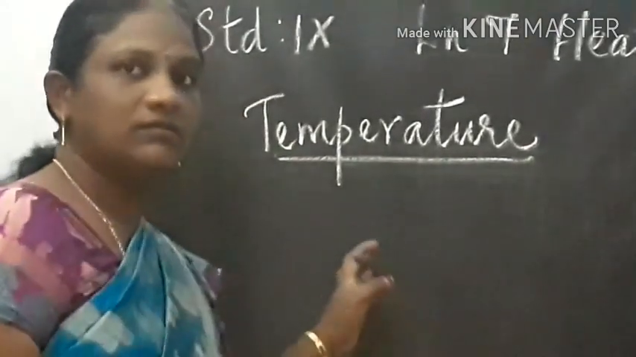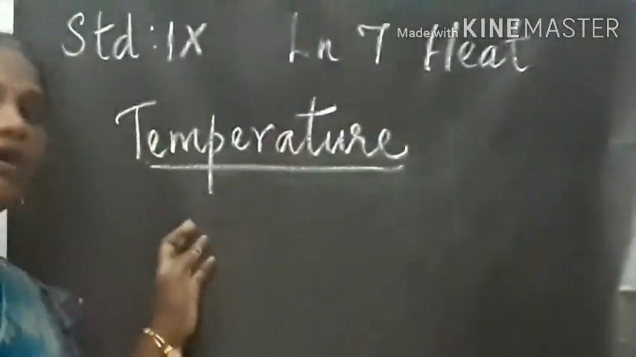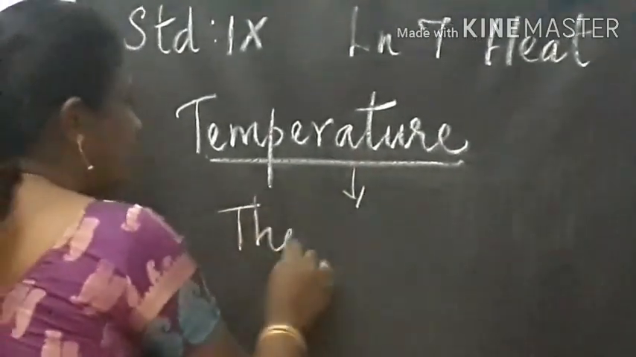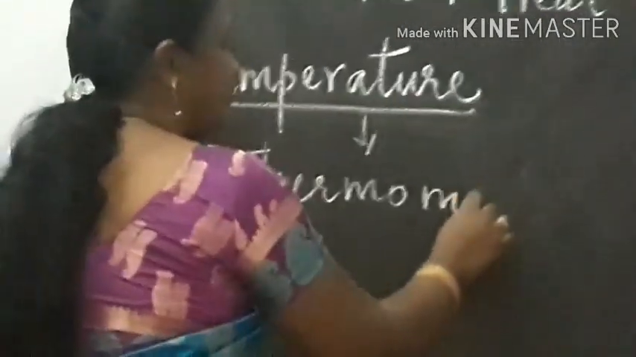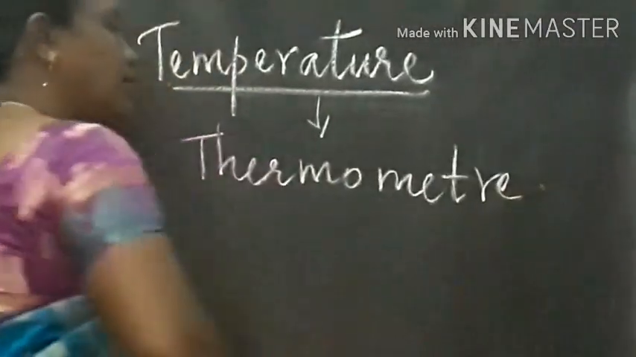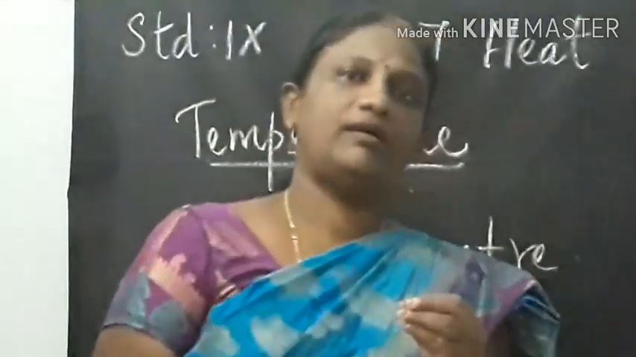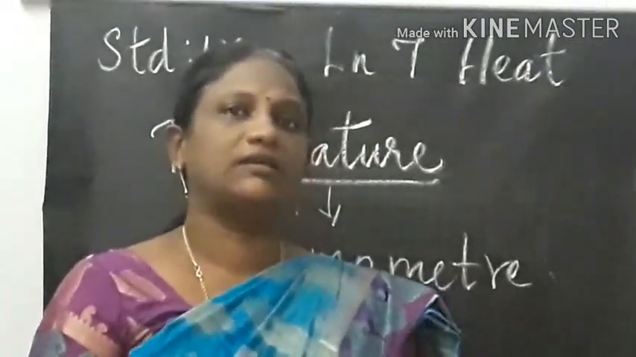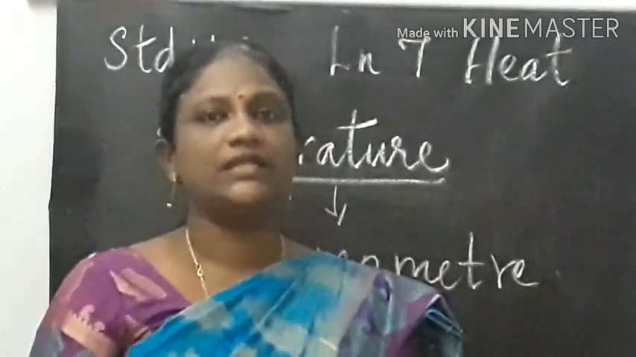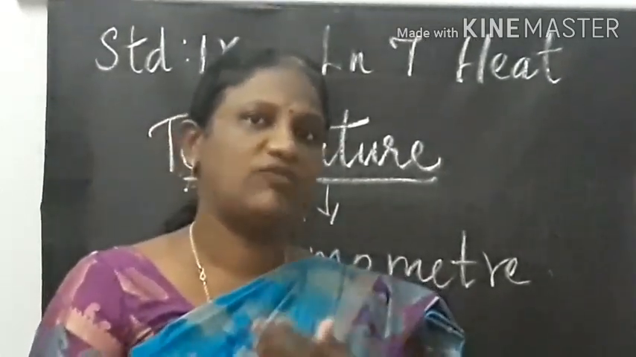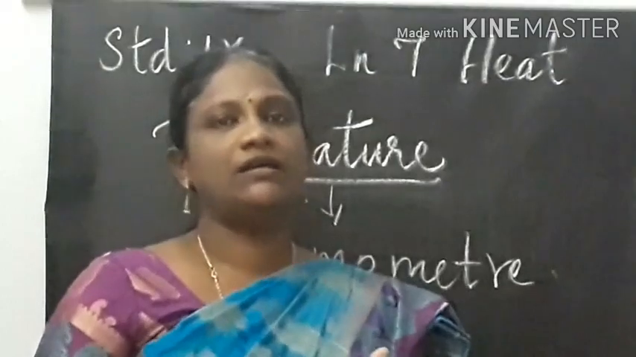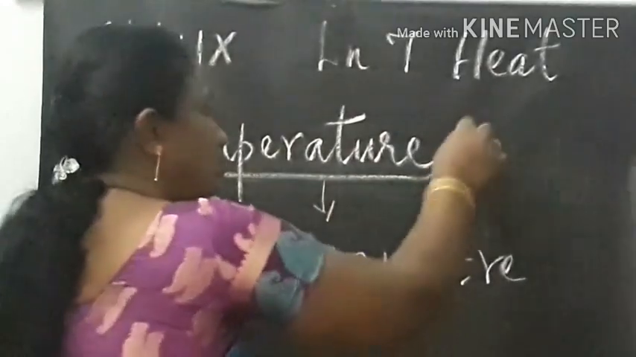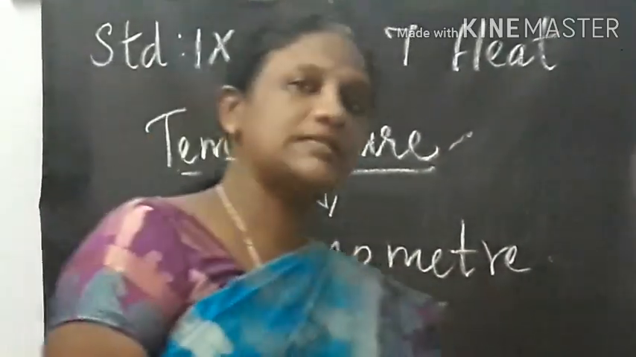So what is temperature? The temperature is the measure of how hot or cold a substance is, and temperature can be measured by means of a thermometer. So while measuring any quantity, for example length, we measure in meter, weight in kilogram, isn't it? So we have different scales, a centimeter, a millimeter, etc., isn't it? Similarly, for measuring temperature also, we have different scales.